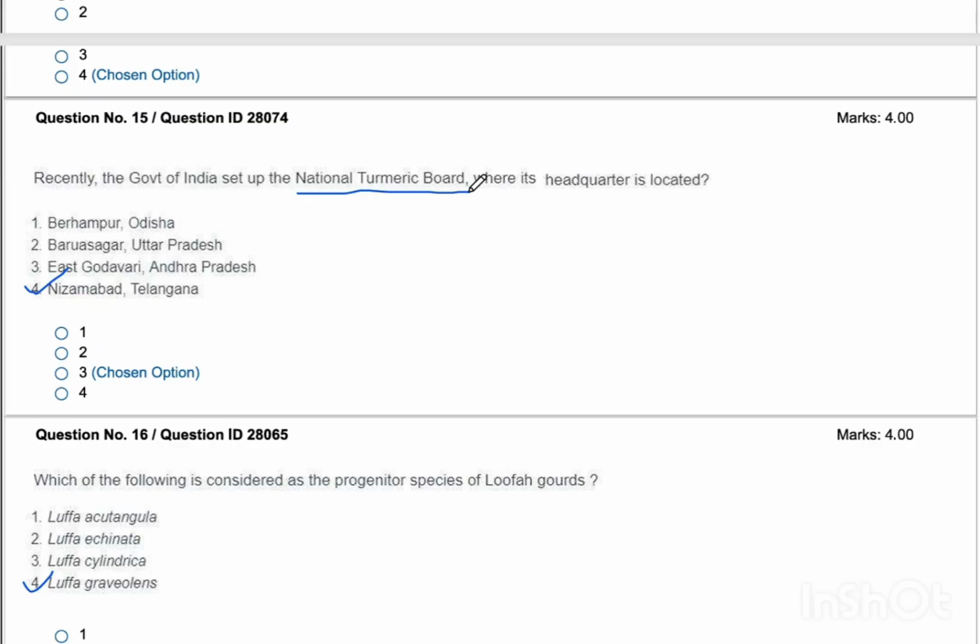This is a current affair also, because the National Turmeric Board was established by the Indian government to promote turmeric processing, production, research, and export. Although the initial notification was issued in October 2023, the board was formally inaugurated by the Minister of Commerce and Industry, Shri Piyush Goyal, in New Delhi in January 2025.